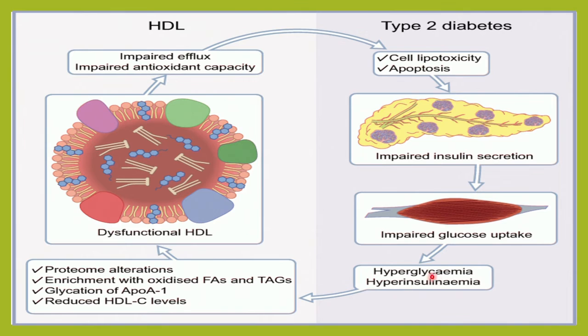So once there is hyperinsulinemia, that will again affect the HDL. That is going to change the structure of this HDL. That is going to make alteration in its proteome. That is going to cause glycation of this apoA-I. That is going to change the structure of this HDL. And this changed HDL is again going to cause the same thing. So this becomes a vicious cycle in diabetes.